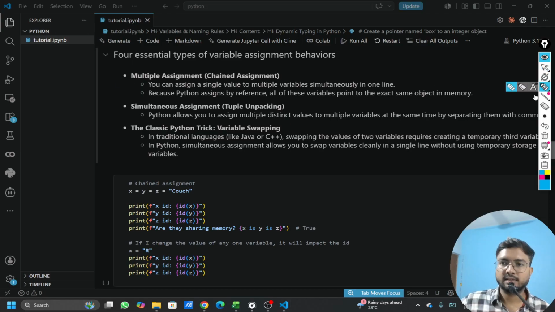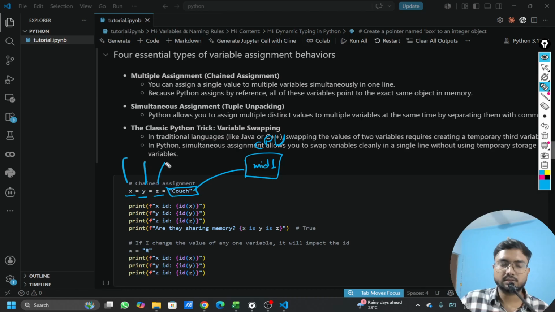We are creating three variables at a time, X, Y, and Z, and we are assigning the same value. So this will be allocated in memory, let's say at memory ID 1. Whether this or this or this, all of them will point to the same memory ID, right? So the ID will be the same for all of them. That's why I'm asking, will it be the same or not? You will see it's coming true, and we will check that ID also.